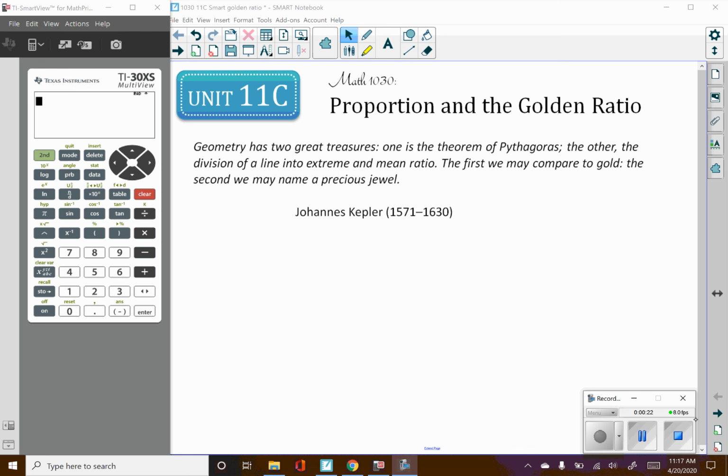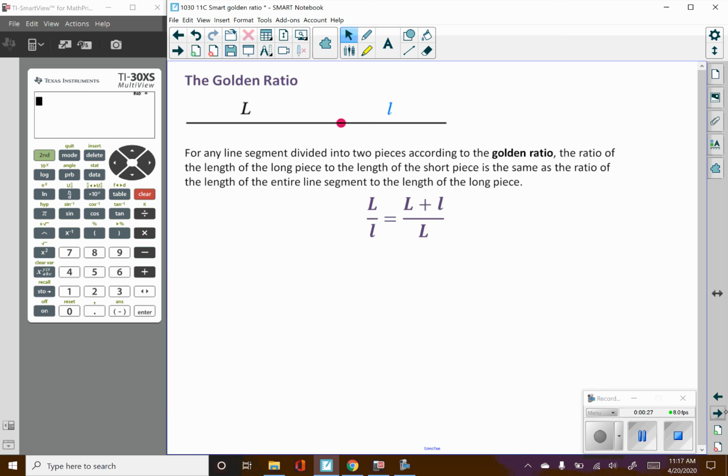So today we're talking about proportion and the golden ratio. The golden ratio is this. If you take a line segment, from here to here, and divide it according to the golden ratio, then the ratio of the length of the long piece to the length of the short piece is the same as the ratio of the length of the entire line segment to the length of the long piece. Isn't that fun?